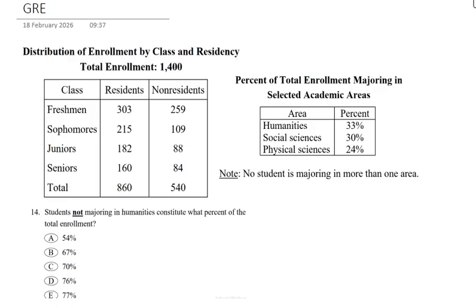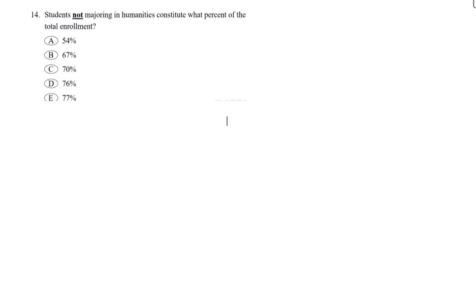Now let us understand what the question is asking. It asks what percentage of the total enrollment are not majoring in humanities. So this is a complement question. Whenever we are asked "not" something, the fastest way is 100% minus that category. So, identify the percentage majoring in humanities first.